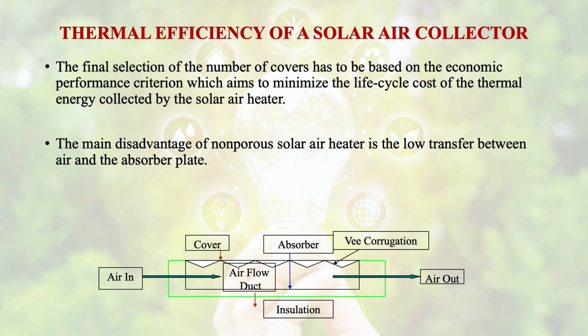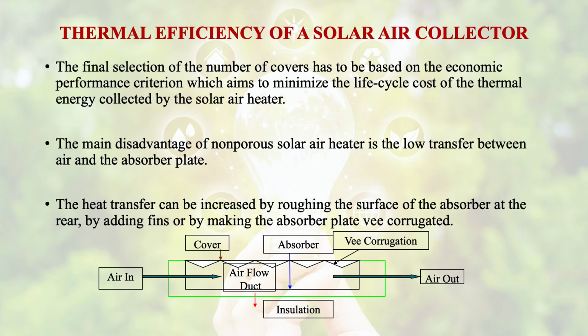The main disadvantage of this non-porous solar air heater is that low heat transfer takes place between air and absorber plate. The heat transfer can be increased by roughening the surface of the absorber at the rear, by adding fins, or by making the absorber plate V-corrugated.